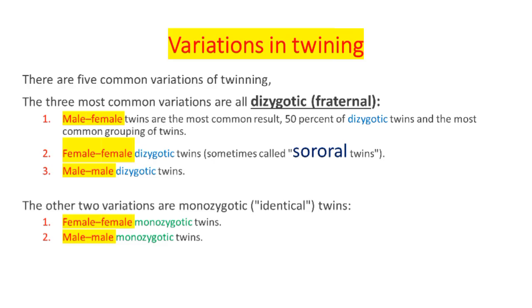So three possible variations can occur, and the female-female variation has a special name called sororal twins. In monozygotic identical twins, there are just two variations. The embryos may both be female, and if one is male, the other one must be male. There are just two variations.